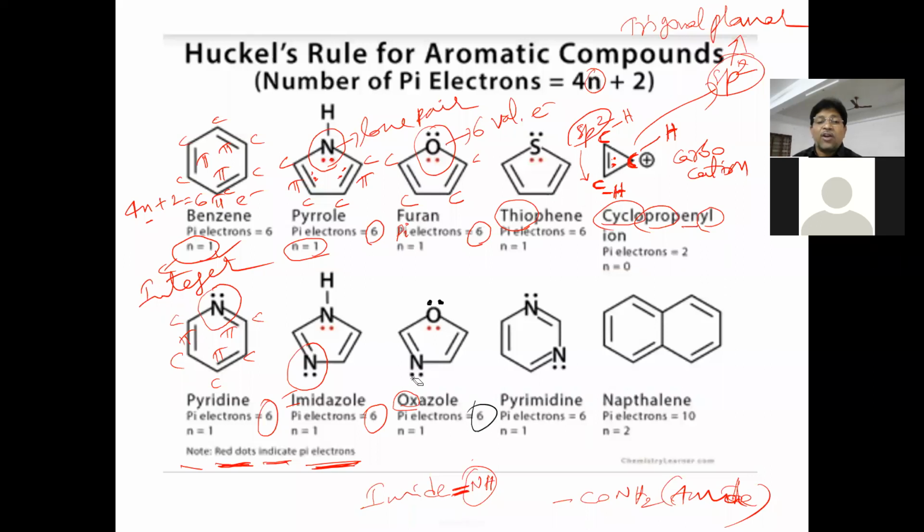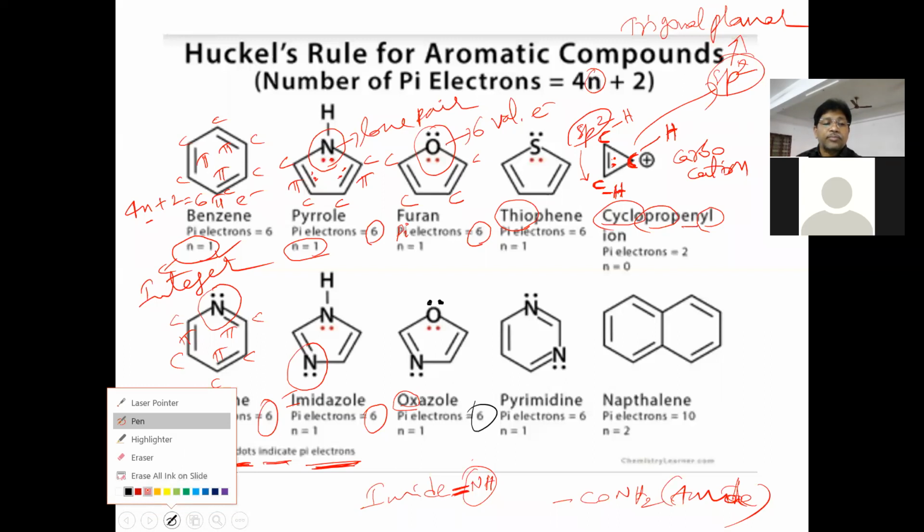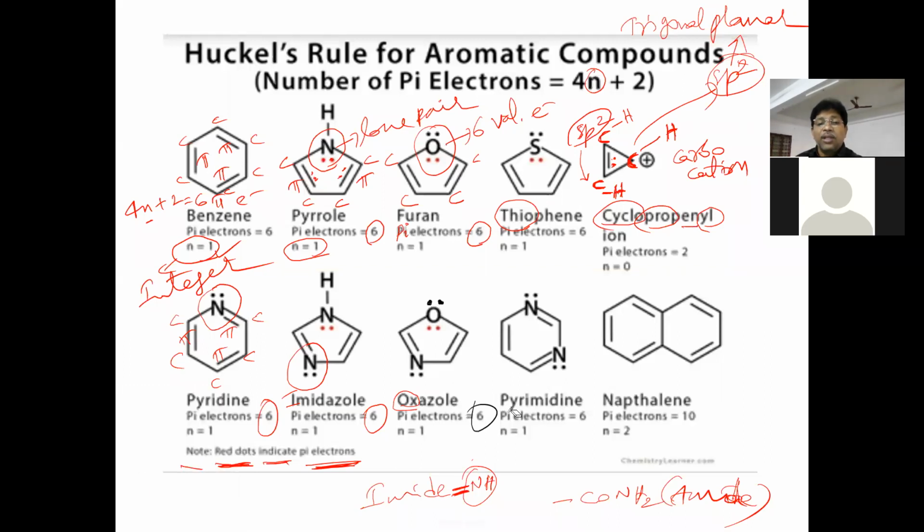Why is the electron pair not taken from the nitrogen atom? Because it is a double bonded nitrogen. The 2 electrons of the double bonded nitrogen will not contribute to the formation of a pi bond. Is the concept clear? So here we have taken 6 electrons. Next example, observe it properly.